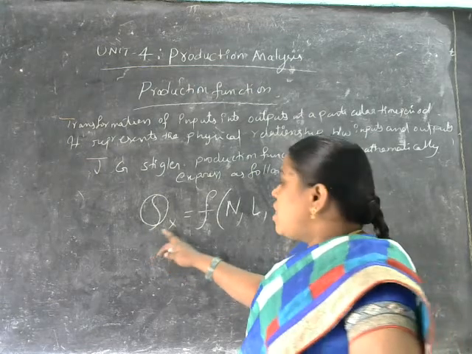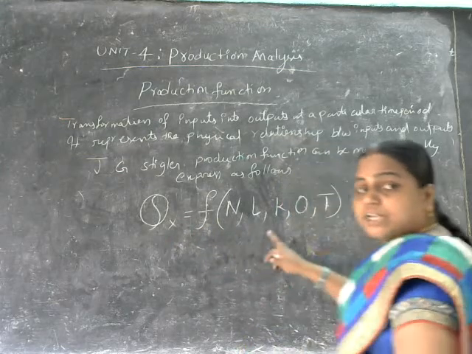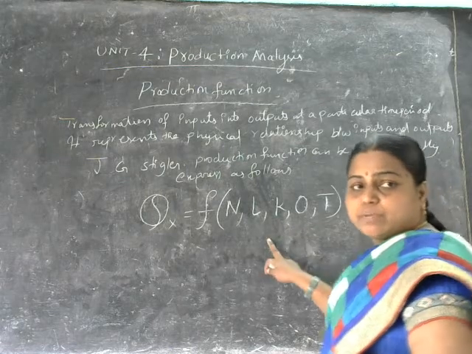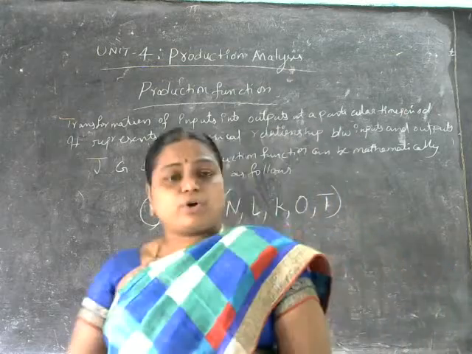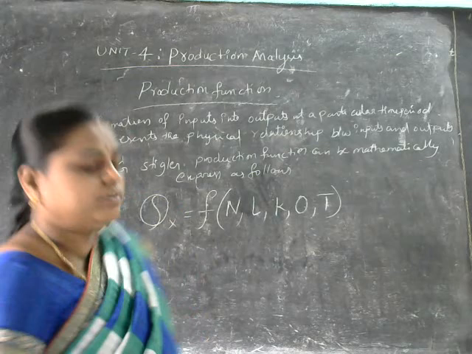So the production function shows the functional relationship between the output produced and the inputs. These are the different number of inputs, the different factors of production, and how much of them are going to be used to produce the quantity of output.